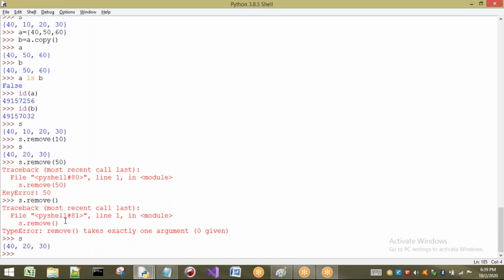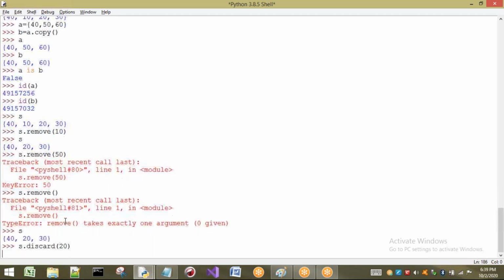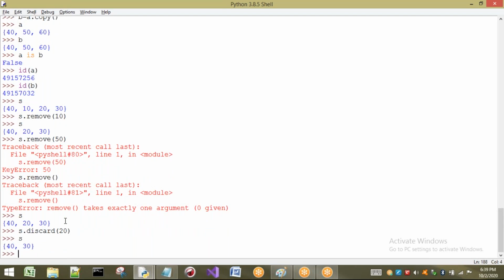Yes. So S is having 40, 20, 30. Now I will try to discard, listen carefully, I will try to discard 20. So 20 is present here. If I see it, what happens? It is removed. If it is present, it will be removed. But the difference between remove and discard is only one thing. If the element is found, in the case of remove, it will be removed. In the case of discard also, if the element is found, it will be removed. But if the element is not found, in the case of remove, we are going to get an error.